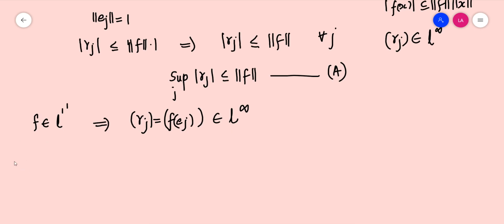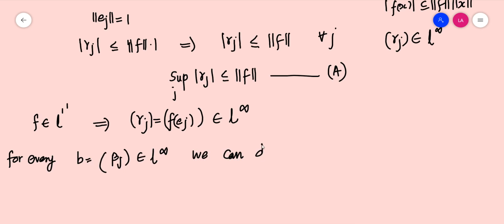So on the other hand, for every b, which is defined as a sequence beta j, an element in L infinity, we can define a linear functional g on L1.